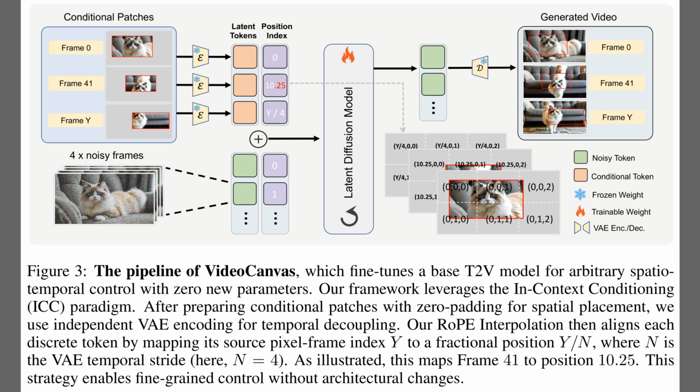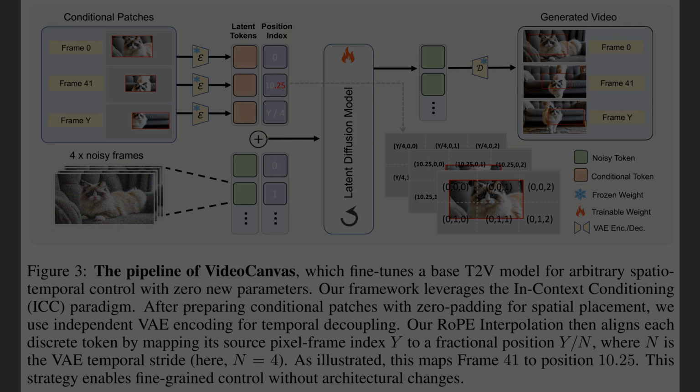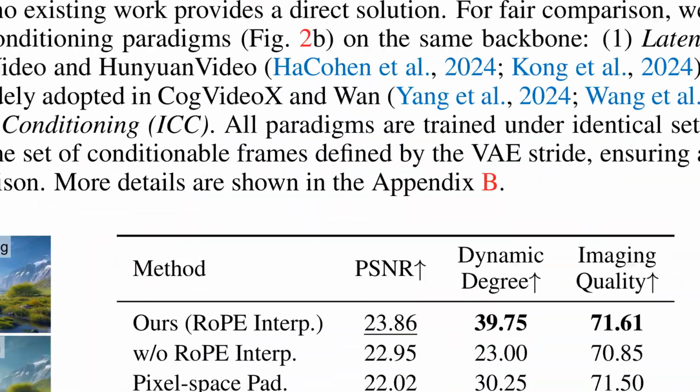Figure 3 shows the full pipeline for turning scattered patches into a temporally aligned video. The left block presents conditional patches that are zero-padded for placement, then independently encoded by a frozen video autoencoder, so spatial control does not tangle with time. The center column runs in-context conditioning, which mixes conditional and noisy tokens, while Temporal RoPE Interpolation assigns fractional time positions like 10.25. The right panel depicts generated frames that respect the specified timestamps and preserve content inside the red masks. So, Figure 3 outlined the pipeline.